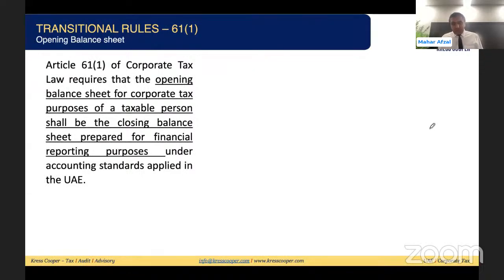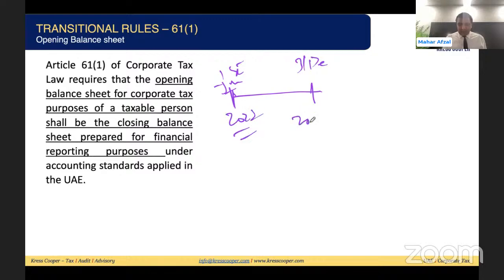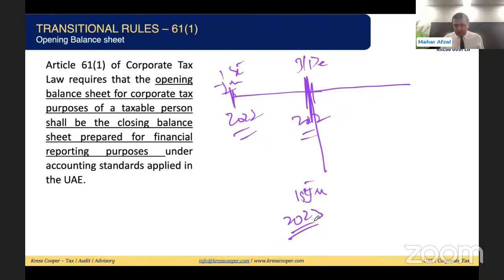So this is your financial period, assuming 1st Jan till 31st December 2022. This is the financial year. And your tax, assuming you are falling in the bracket, your effective tax period will start from 1st of Jan 2023. From 1st of Jan 2023 till 31st December 2023, this will be your tax period.